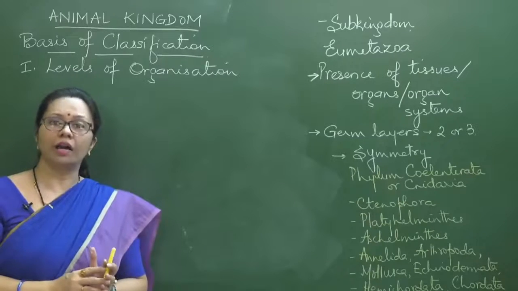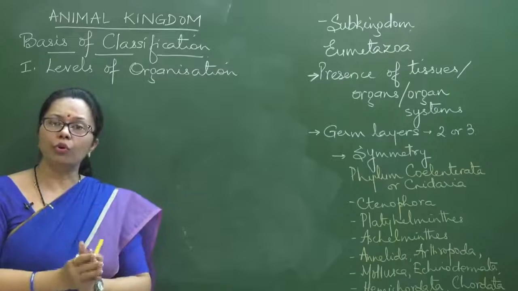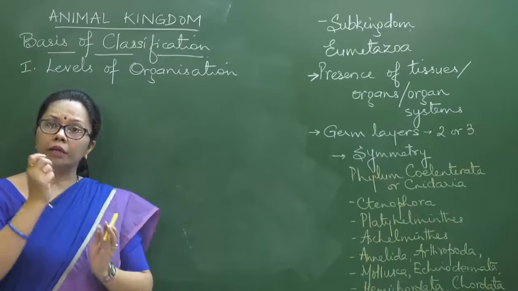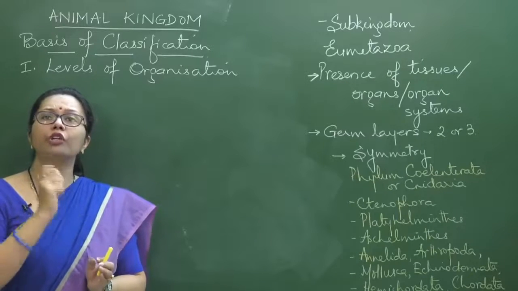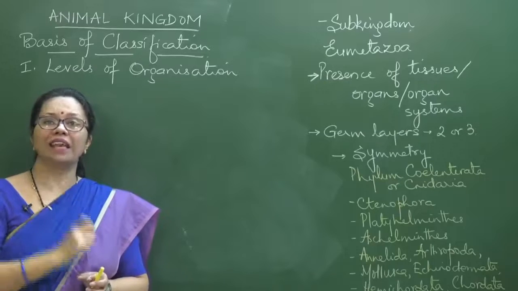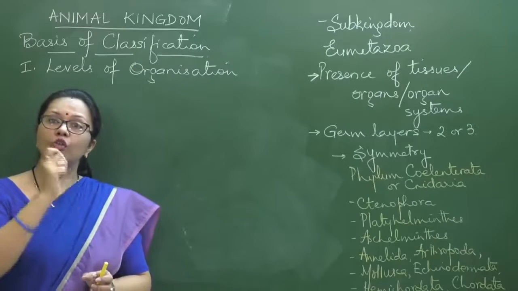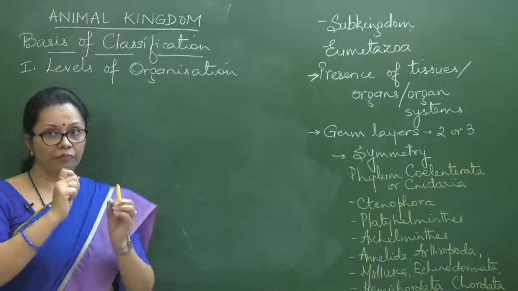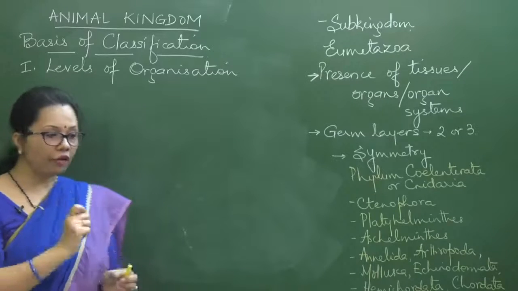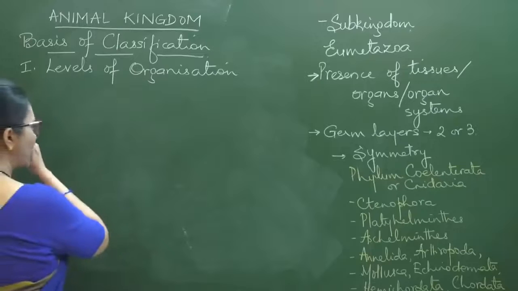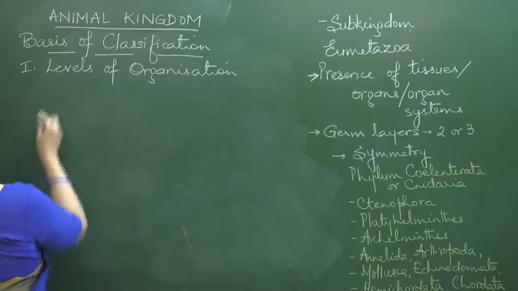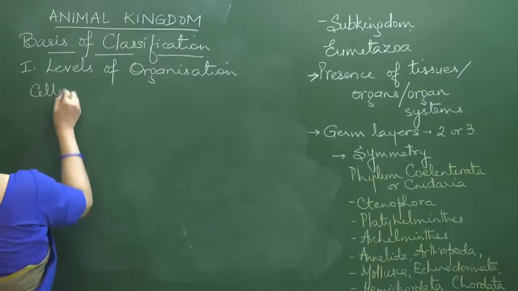Now levels of organization, you see, it is simply a hierarchy, that is going from simpler to complex. So this is a hierarchy, and as you know the structural and functional unit of life is the cell. So the smallest unit of life is the cell. So that is the first hierarchy level. So we'll start from there. Okay. So the first thing, cellular level.